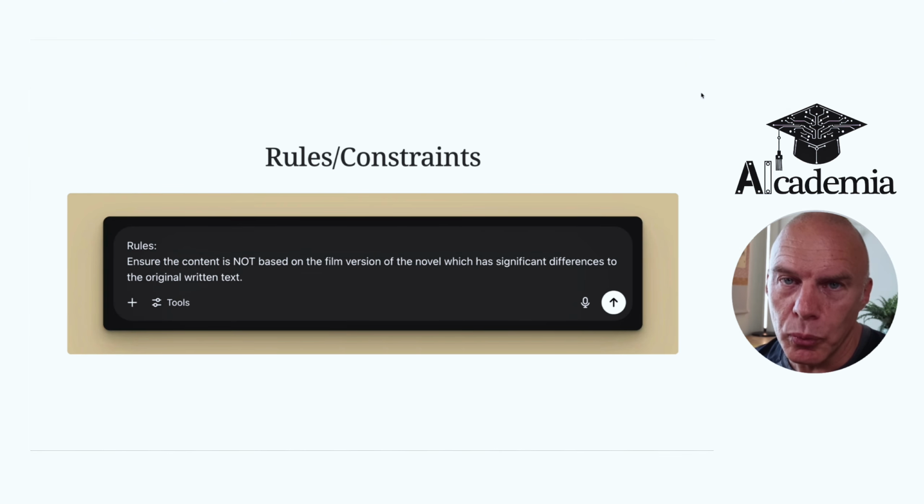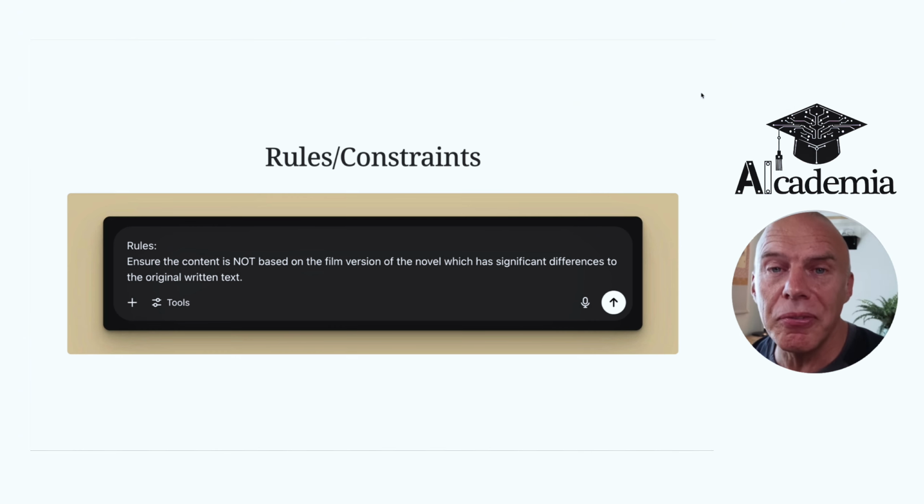And then we come to the rules or constraints, and this will be specific for each use case. In my case, there's a film version of Whale Rider, and it's very different from the novel. And often the online resources that large language models will draw from leverage the film. And so you get this confused mixture of references to different character names or different events that do or don't happen in the novel. So I'm going to specify here, ensure the content is not based on the film version of the novel, which has significant differences to the original text.